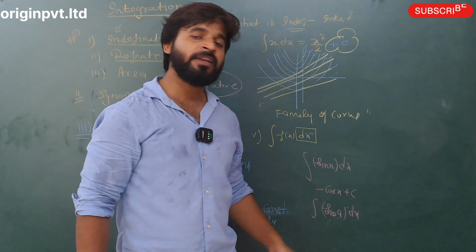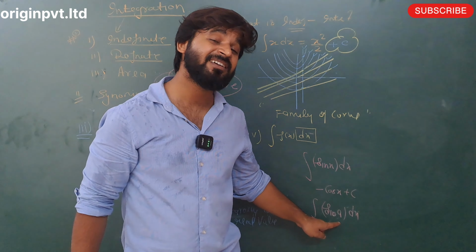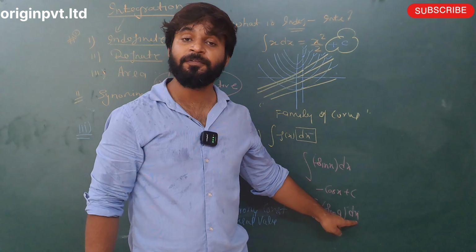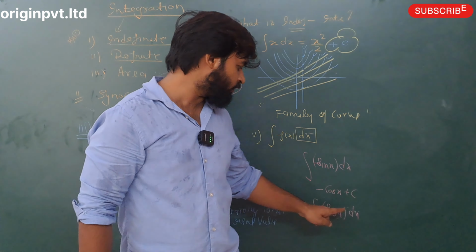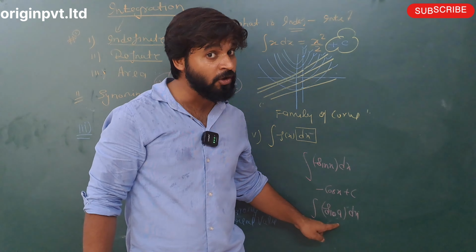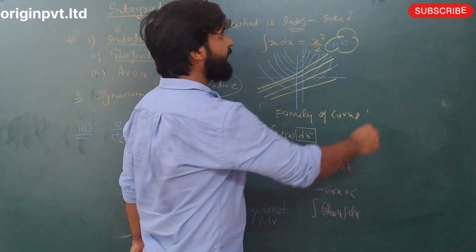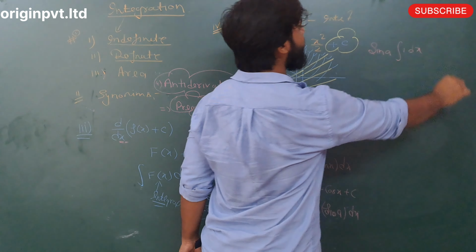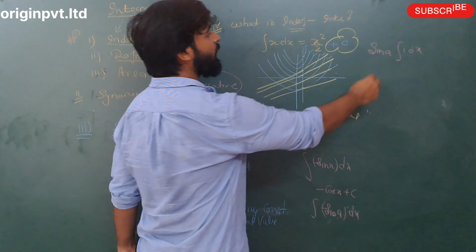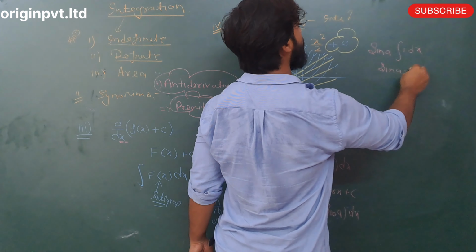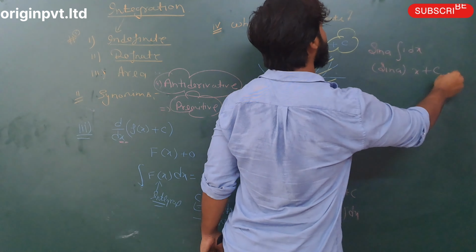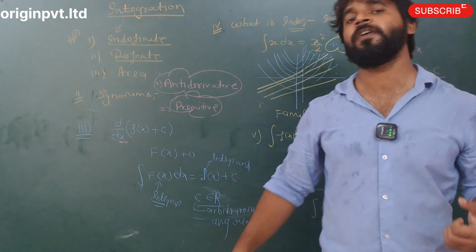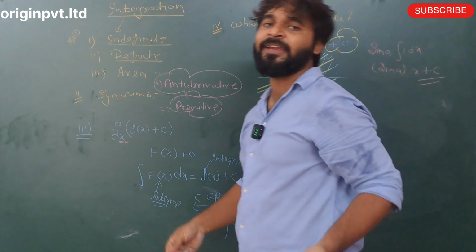Now for sin a dx, here sin a, where a is an angle, is a constant, and dx means integration with respect to x. So sin a is like a constant, which means sin a goes outside the integration sign. Then 1 into dx, so sin a times the integration of 1 dx gives sin a times x plus c. I think it is clear. So these 5 or 6 points of integration are very important for basic integration.